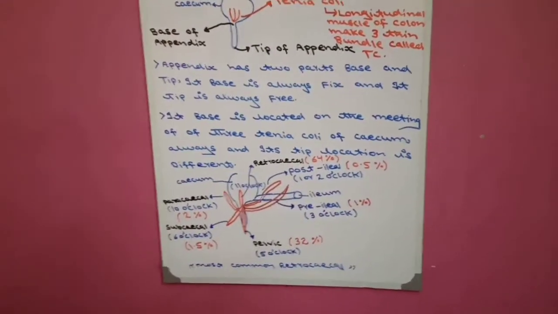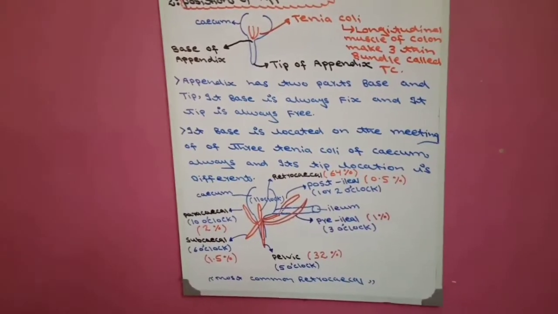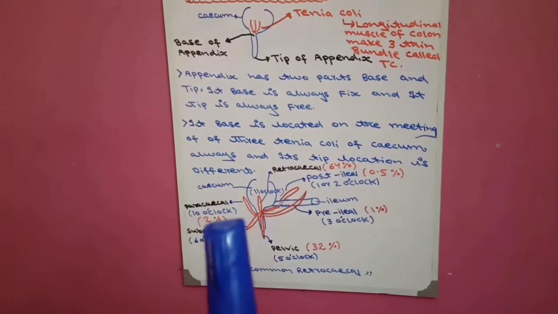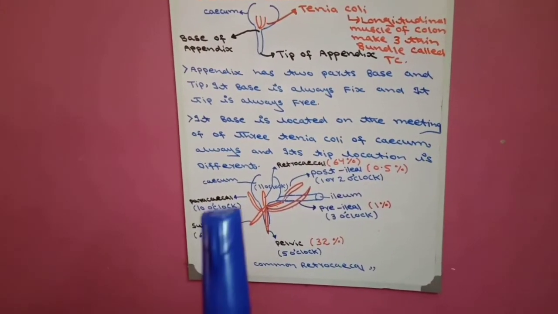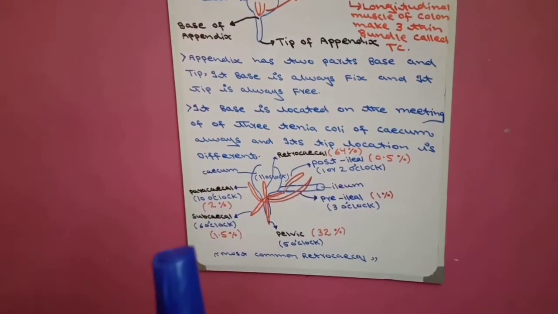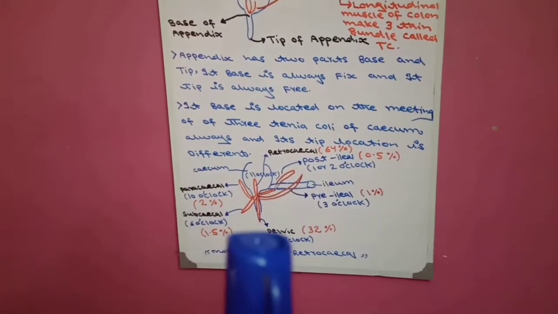This is the position of the tip of the appendix, which may be one of six positions. If we compare with the cecum: retrocecal, paracecal, subcecal. If related to the pelvis: pelvic.